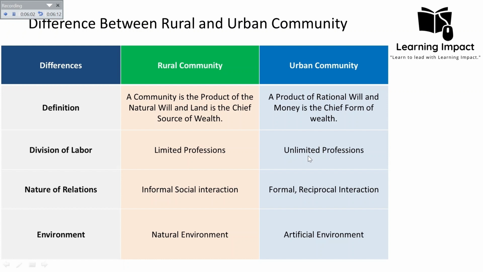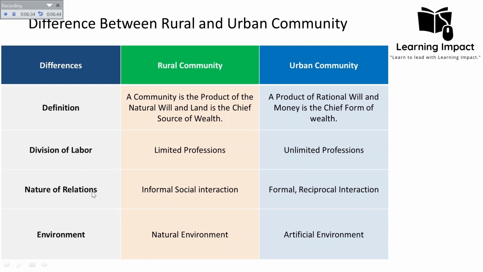So in case of the urban community, the division of labor is more complex and people have specialized roles that contribute to the functioning of the large economy. So this is how the division of labor differs between the rural and the urban community. We can say that in the rural community, there are limited professions and people often take on multiple roles. But in the urban community, as there is a more complex division of labor, they have specialized professions and a greater variety of industries and services.